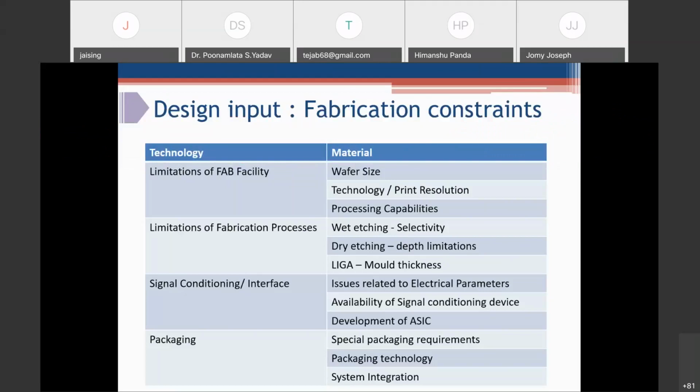Then packaging. Any MEMS device needs special packaging requirements. If you are using a surface pressure sensor, it needs an opening in your package. So you need to identify packaging technology, availability of packages, or whether you need to develop your own packages. So that aspect needs to be considered during the design study itself.